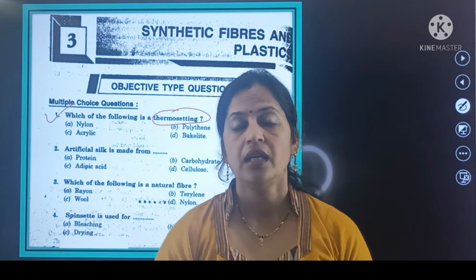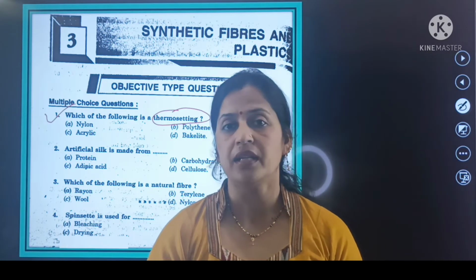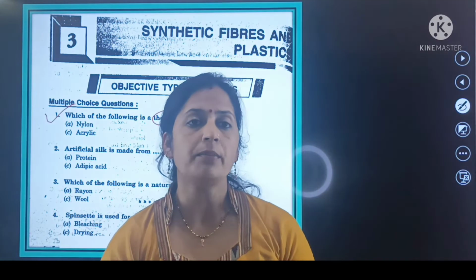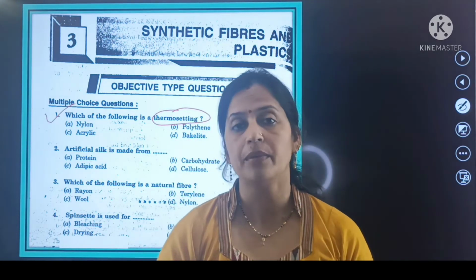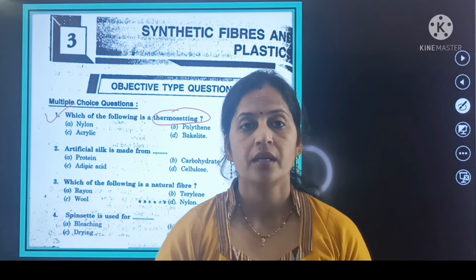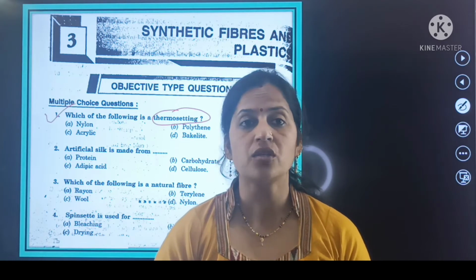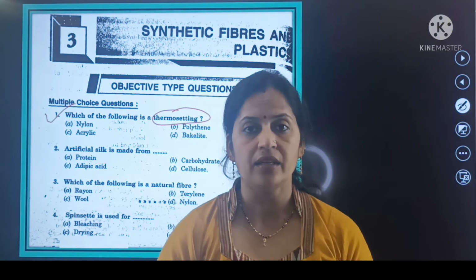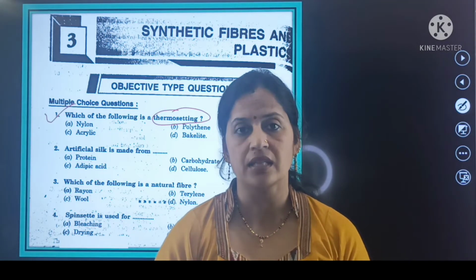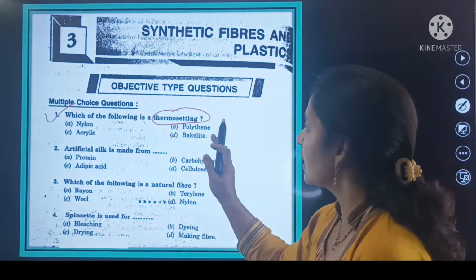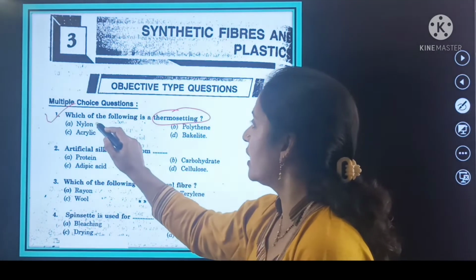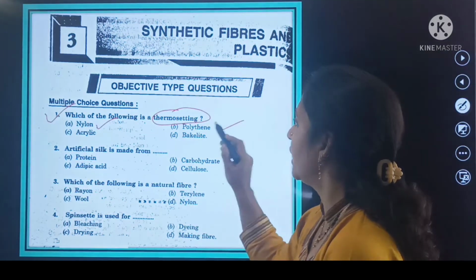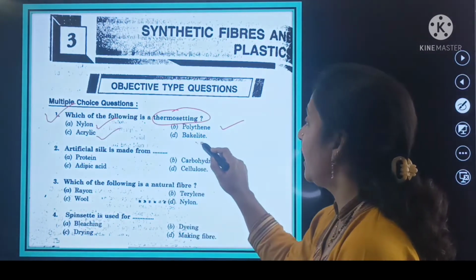Thermosetting plastics cannot be bent but break. They cannot be bent but they can easily break. They cannot be reused again and again; we cannot use them repeatedly. So this is thermosetting, and your options are nylon, polythene, acrylic and bakelite.